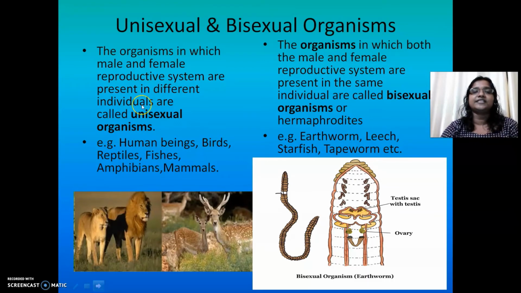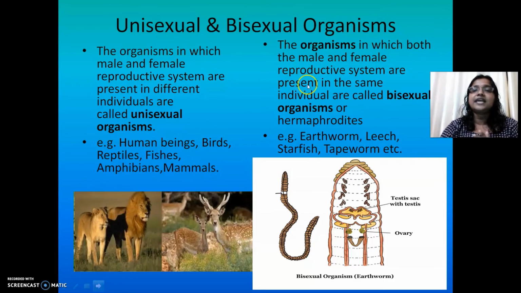Such organisms, where the male and the female reproductive systems are present in different individuals, we call unisexual organisms. For example, human beings, birds, fishes, reptiles, amphibians, mammals, etc. In most of the higher organisms, you could see them as male and female separately.